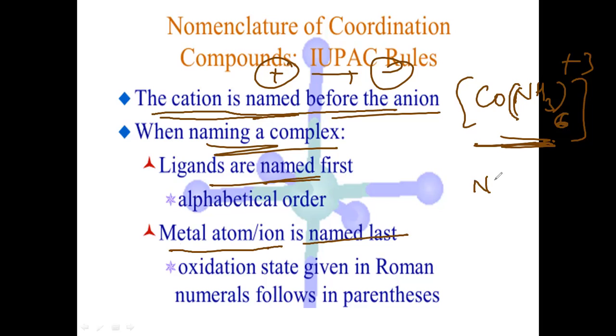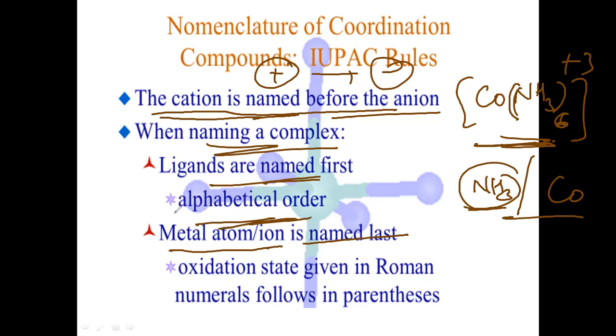So first here ammonia is there. First you have to write the ammine part and then followed by the metal. If more than one ligand is there, then you must write them in alphabetical order as A, B, C like this. I will show you some examples.